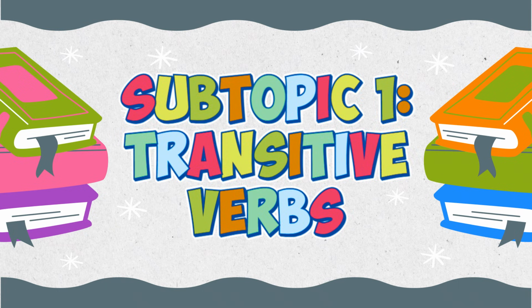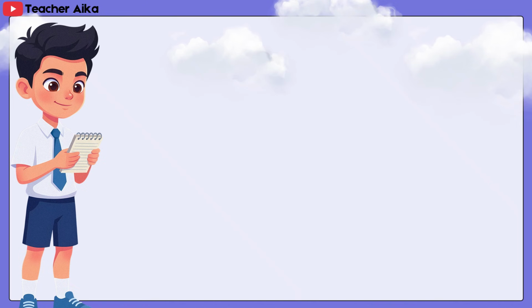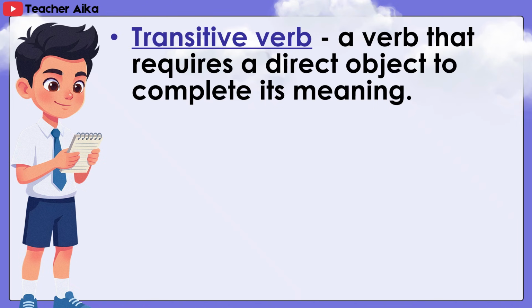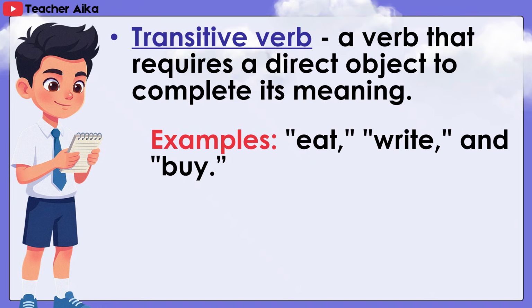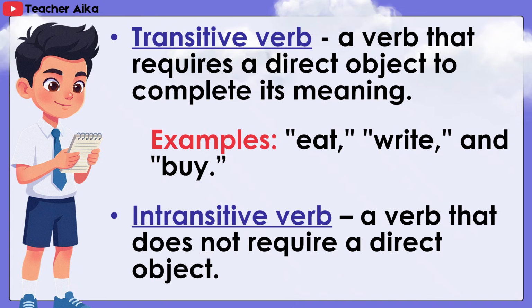Subtopic number 1. Transitive verbs. Transitive verb, a verb that requires a direct object to complete its meaning. Examples: eat, write, and buy. Intransitive verb, a verb that does not require a direct object.